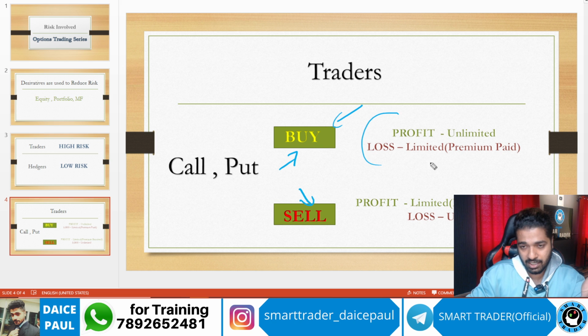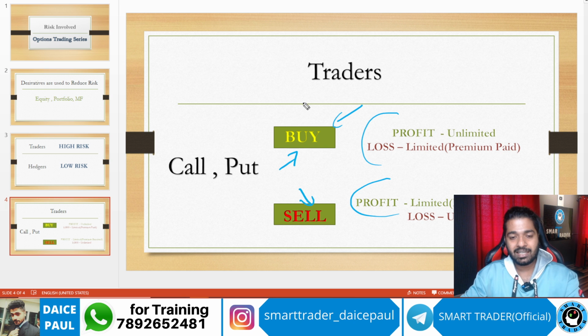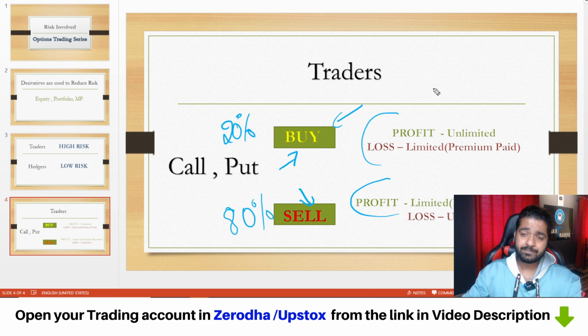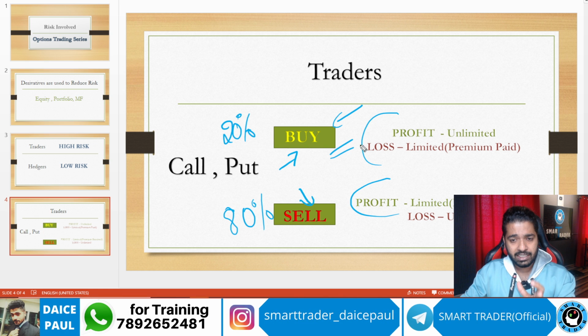This is theory, very beautiful. But in practical, the chances of making money are different. Let's say, I would not say this is the exact number, but generally, as per my experience and what I have studied, 80% is what sellers make profitable, 20% is what buyers do, because there is time decay happening. Those things I will also discuss in other videos. You should know that it is so easy and attractive to see, okay, I will buy, I will make unlimited profit. But there are many factors which make sellers more profitable, right?